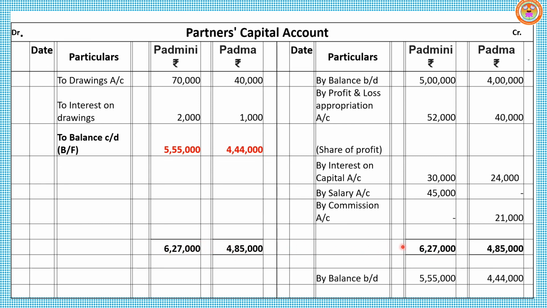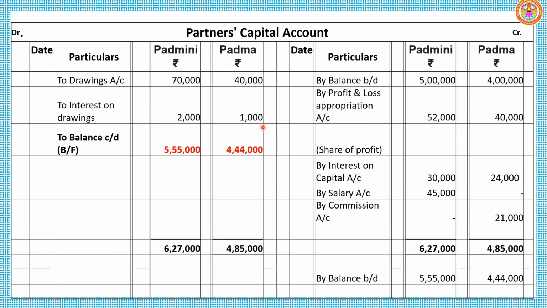Now take the difference: 6,27,000 minus 72,000. So we got the balance CD for Batmini 5,55,000. Now move on to Batma. Batma's credit side total shows 4,85,000 and debit side total 41,000.